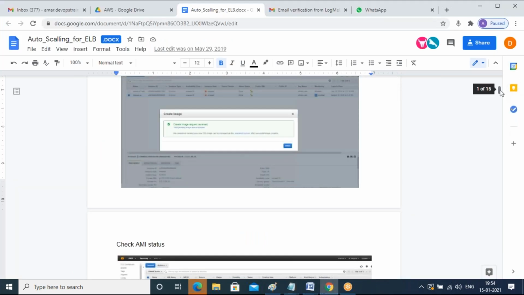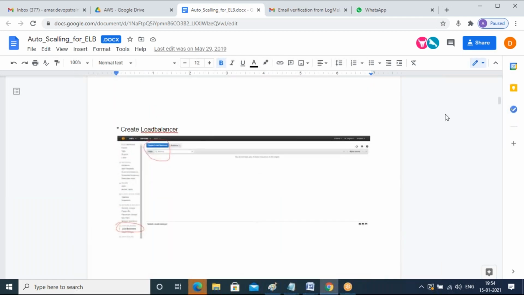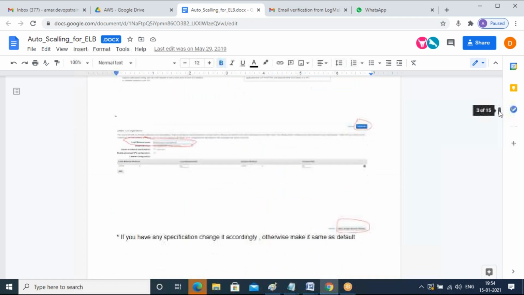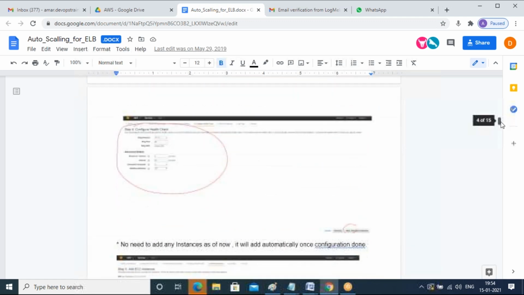Okay. So here, with that AMI only, I'll create a load balancer. If you go to the EC2 service, on the left-hand side the load balancer option is there. There are different types of load balancer. I'm going with a classic load balancer. There you will give the name, maybe your number of servers.